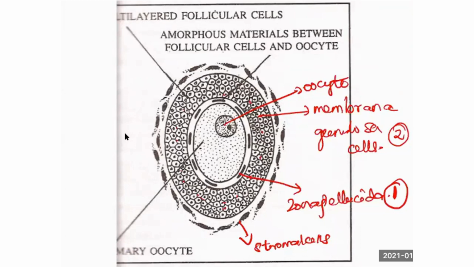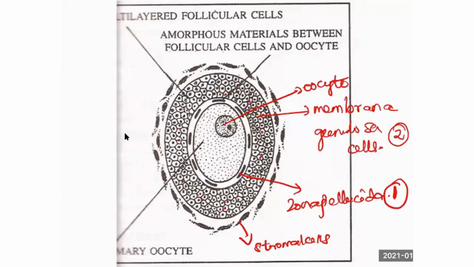Again, I said so many sperms are poured on the surface of the oogonium. Only one sperm meets the ovum. So polyspermy, entry of many sperms, is again prevented by the zona pellucida. But sometimes two sperms may enter the ovum, which leads to twin pregnancy. Is it clear? So these are two important functions. It prevents the unwanted site of implantation as well as allows normal entry of only one sperm. And again it acts as a barrier for the ovum against phagocytic action. So these are the important functions of the zona.